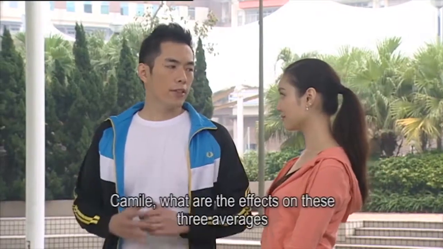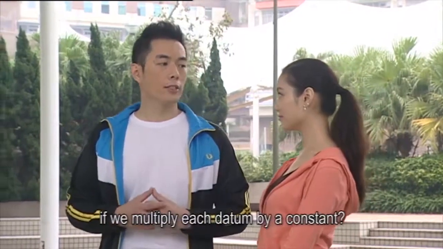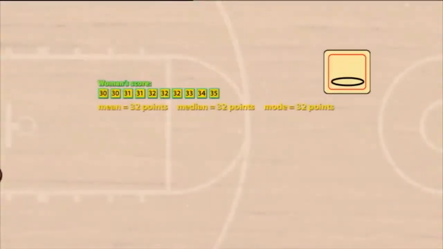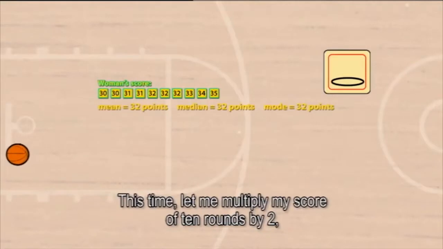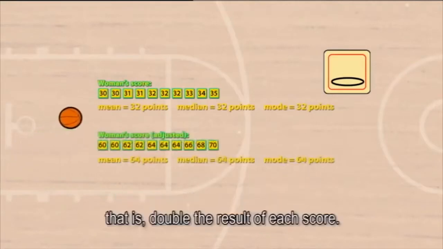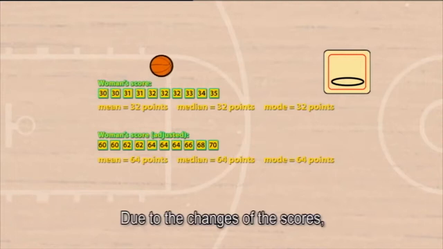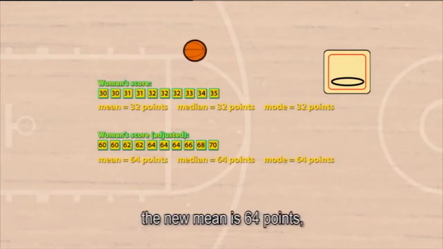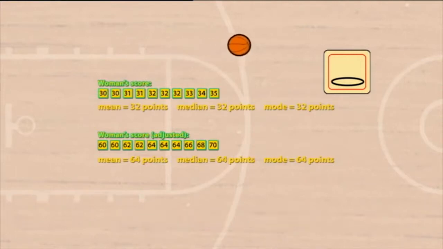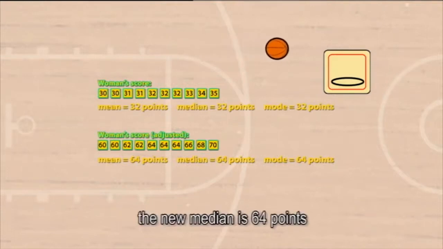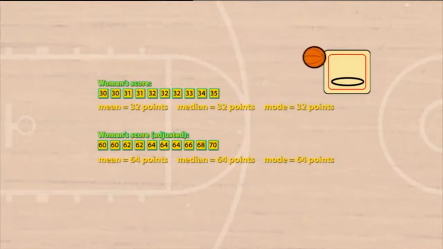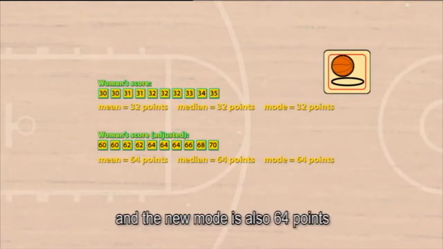Camille, what are the effects on these averages if we multiply a constant to each datum? This time, let me multiply my score of 10 rounds by 2. That is, double the result of each score. The result is like this. Due to the changes of the scores, the new mean is 64 points. The new median is 64 points. And the new mode is also 64 points.